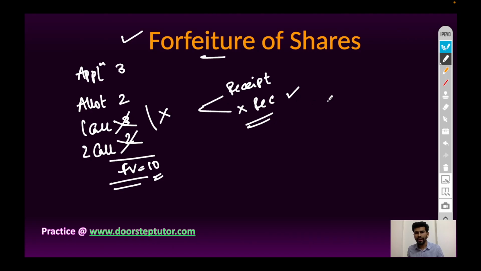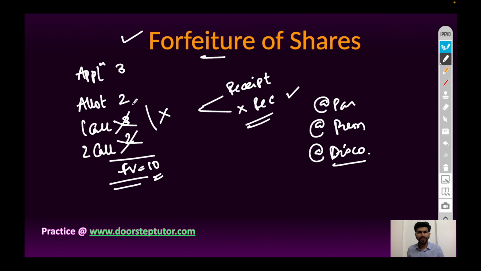The reissue of shares can be at par, premium, or at discount, but generally the money which is not received from the applicant will be added to the original amount and it will be issued either at par or at discount, but not at premium.